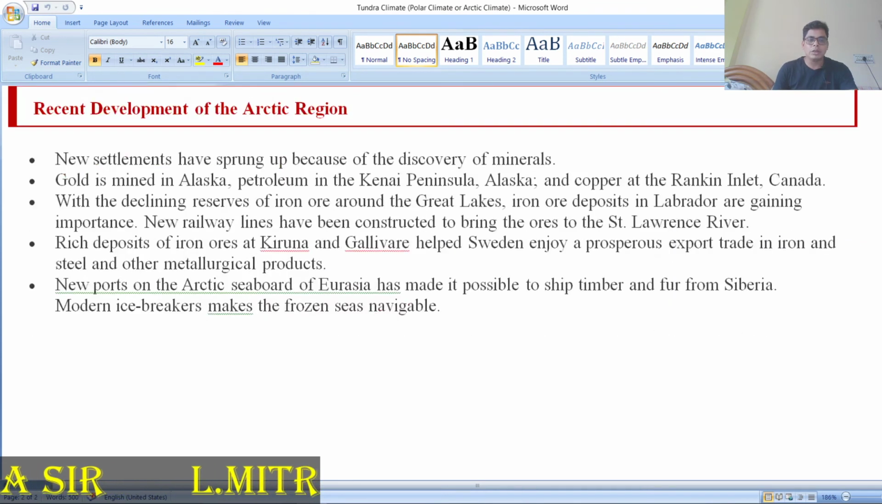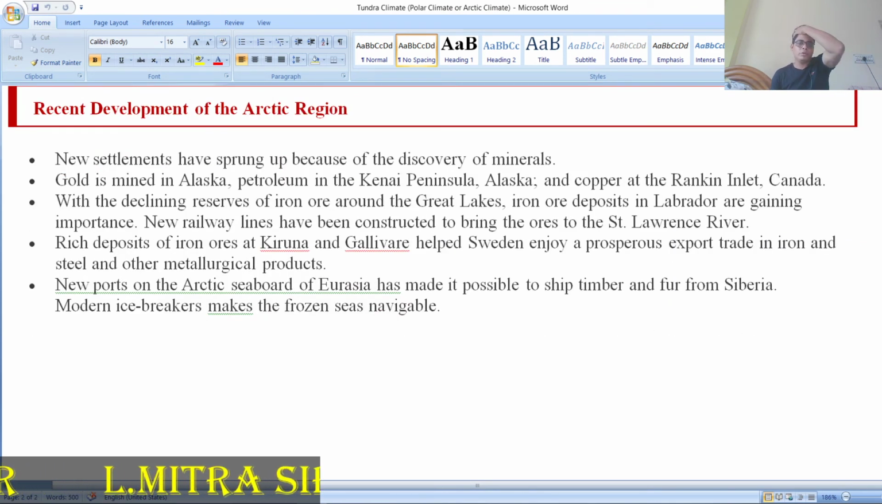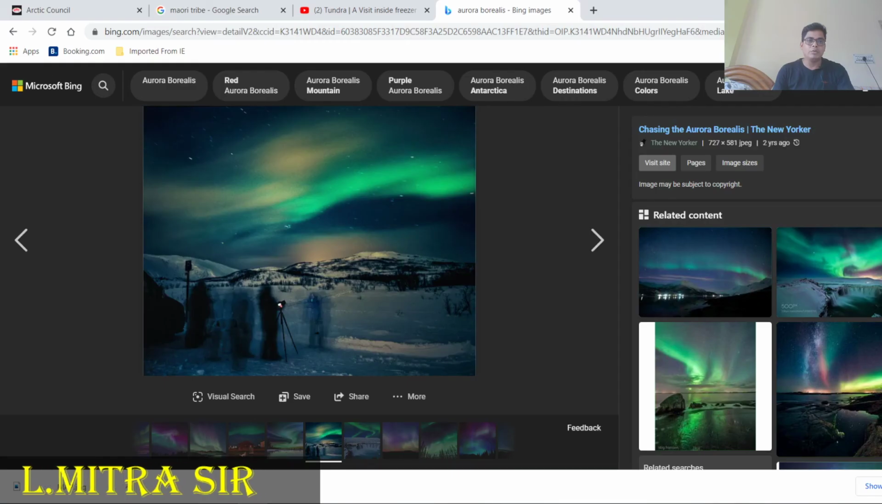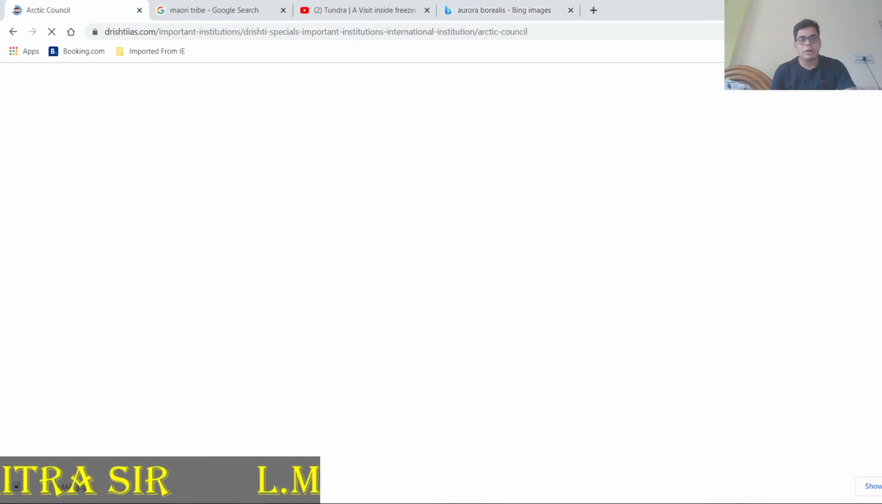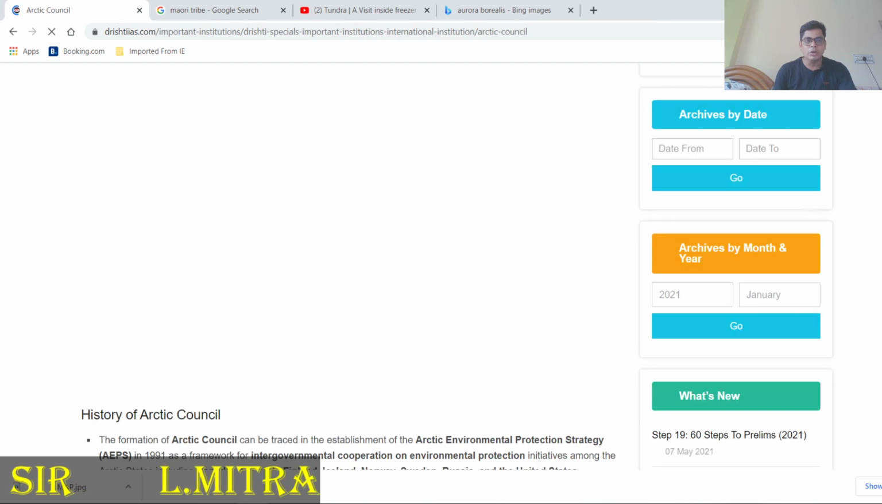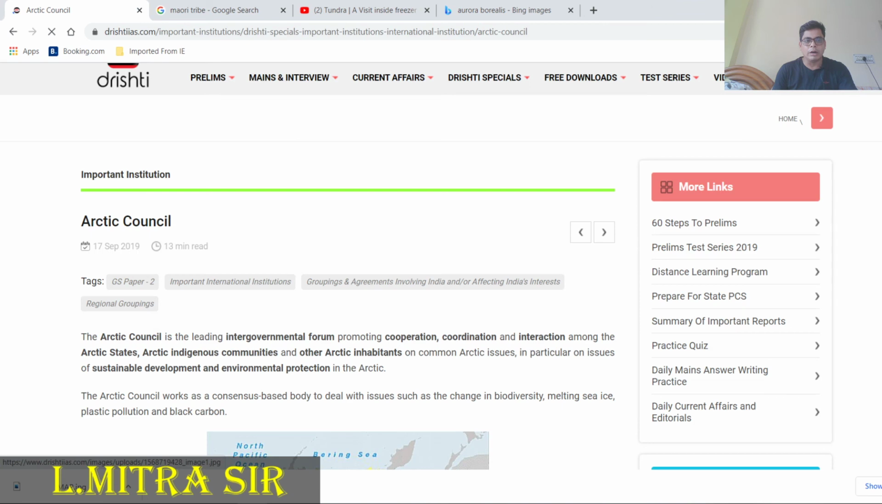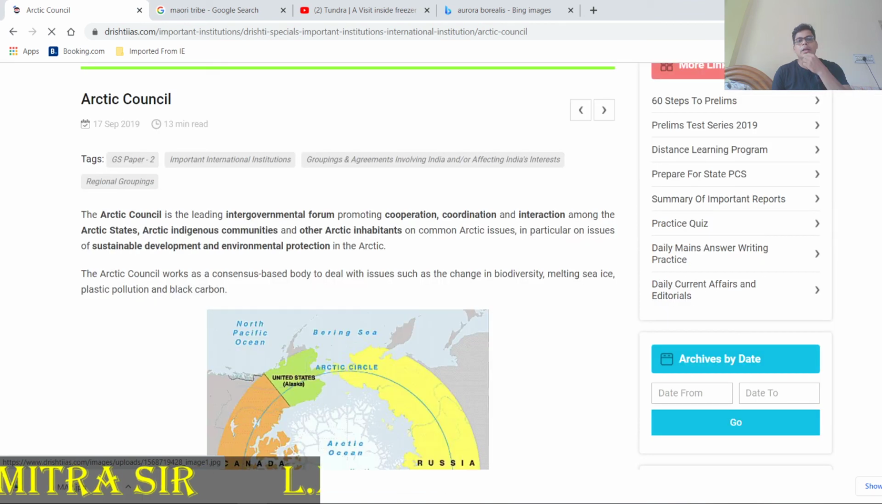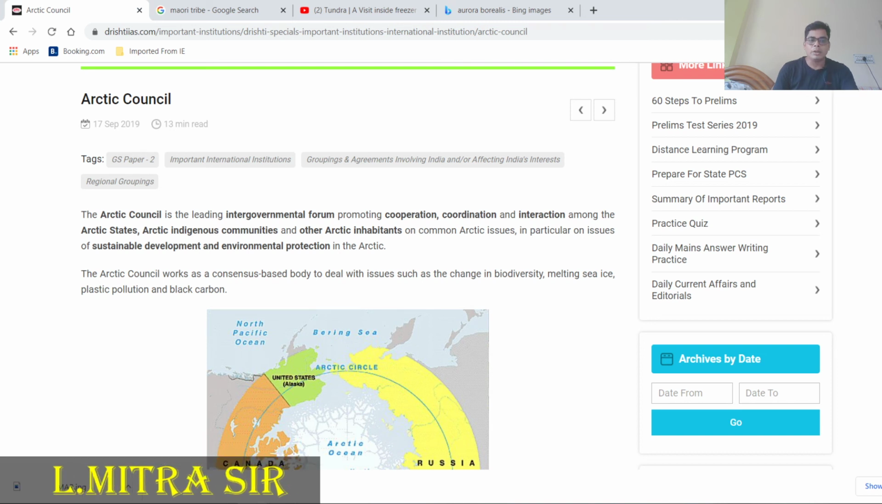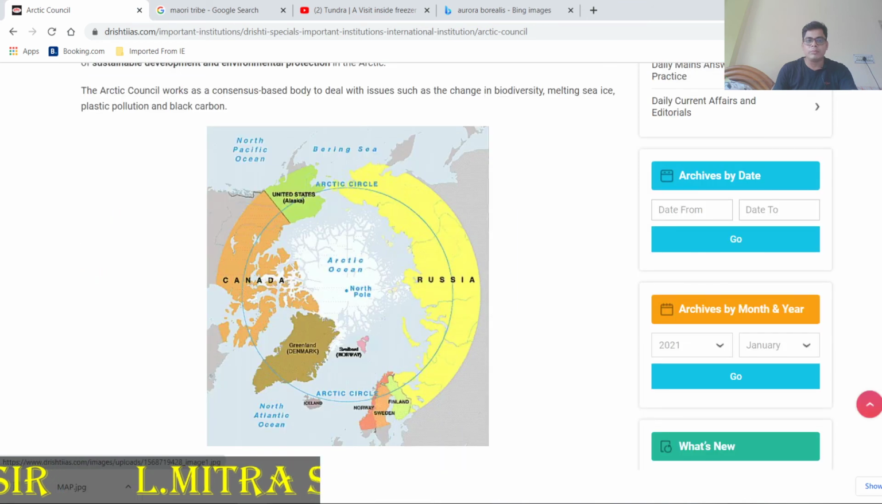Okay. So, there are new ports on the Arctic Ocean seaboard of Eurasia. Perhaps you know the Arctic Council has already been set up. The Arctic Council is the leading intergovernmental forum promoting cooperation, coordination, and interaction among the Arctic states and Arctic indigenous communities on their development. All these things they discuss. This is the North Arctic, and this area is the Arctic region.